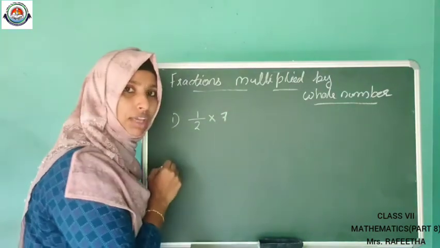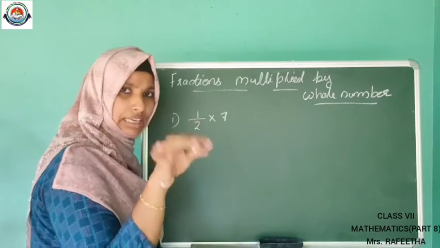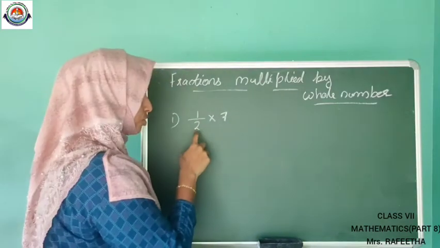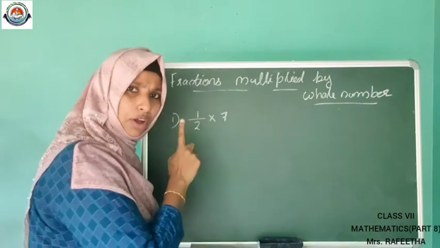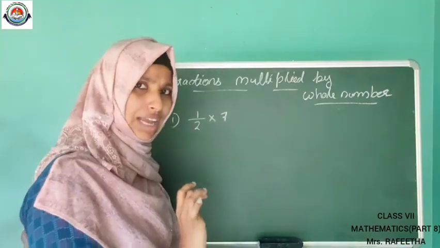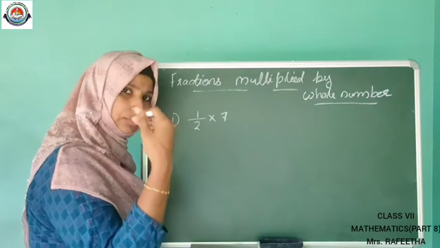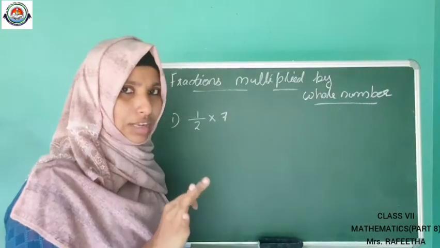Can we cancel out anything here? No, nothing is there for cancelling, because 2 is not a multiple of 7 and 7 is not a multiple of 2. So we can avoid the cancel out step in this case.